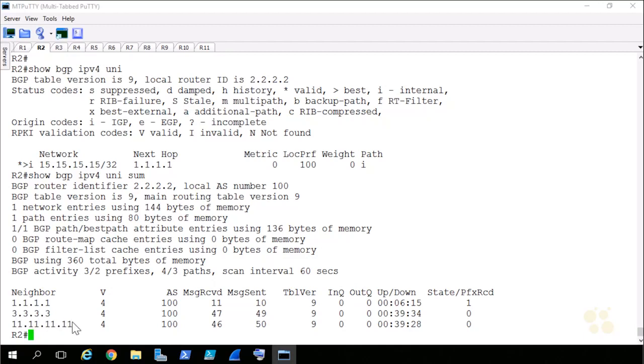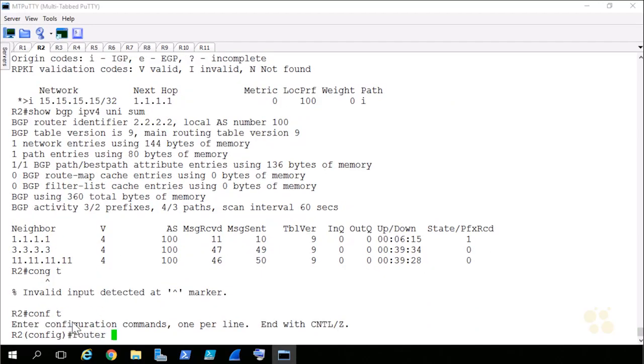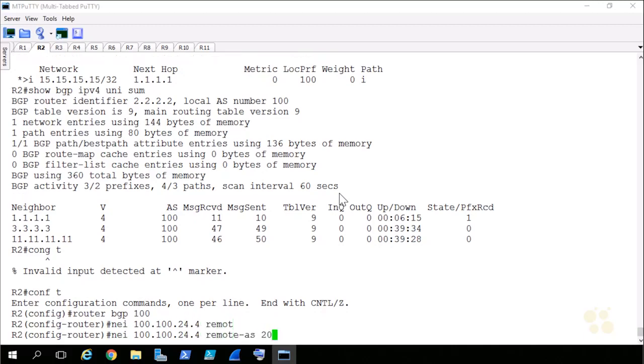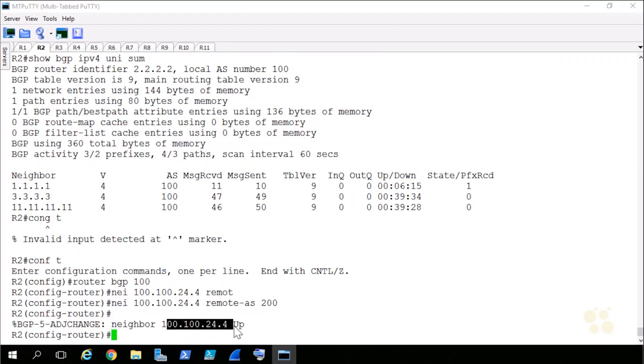Let's go ahead and build a relationship now towards R4, this time being an eBGP relationship. I'll go into router BGP 100. We'll say neighbor is going to be, let's go out the external link, 100.100.24.4. Remote AS is going to be 200. It's more common to peer based on the directly connected route when it comes to eBGP anyways. My neighbor relationship comes alive, and there we go. I've now peered with R4.